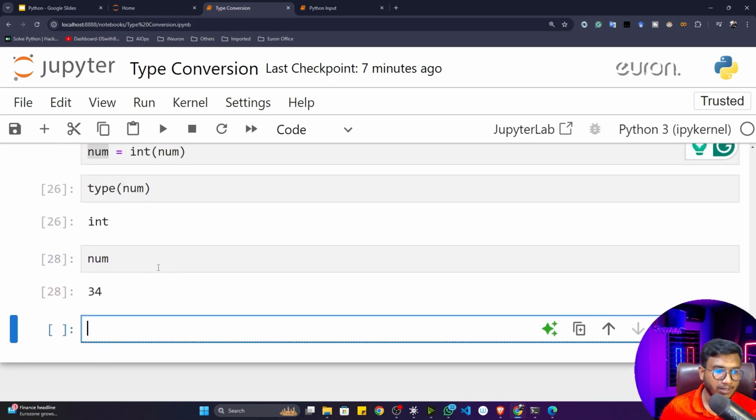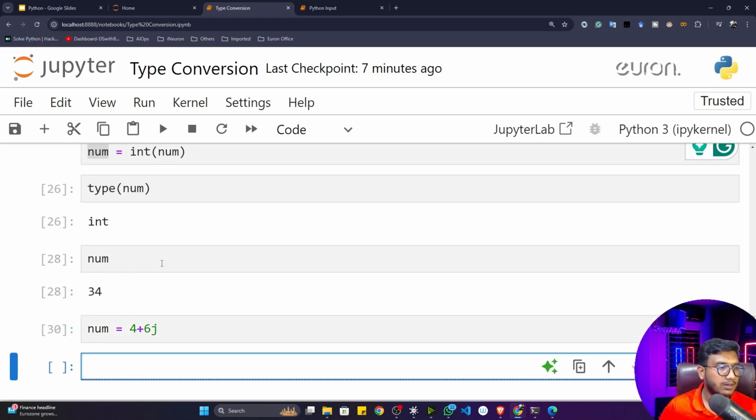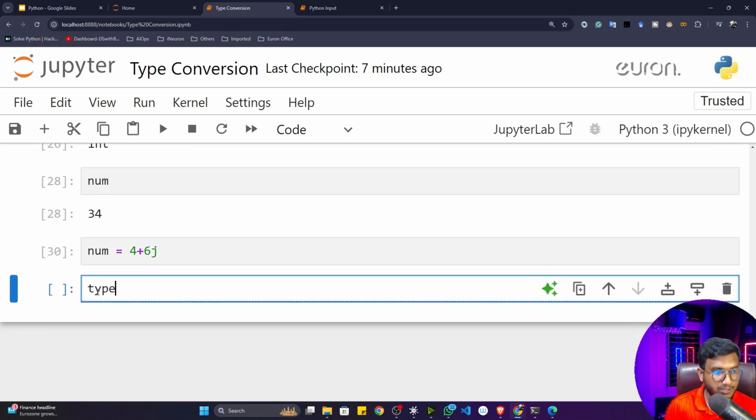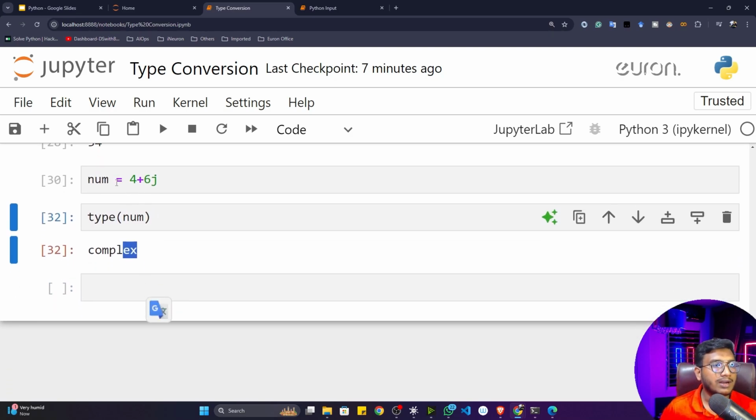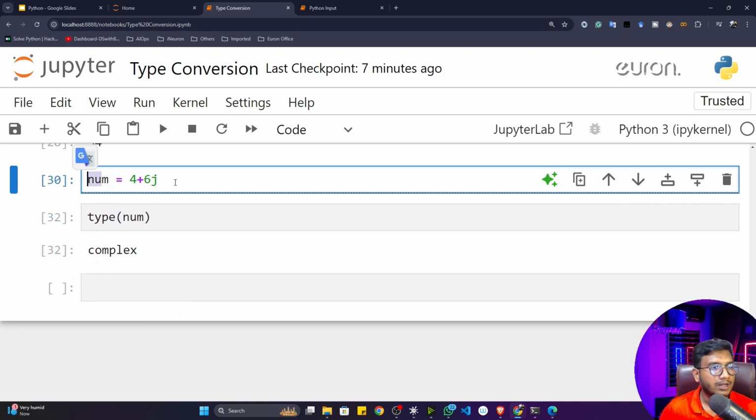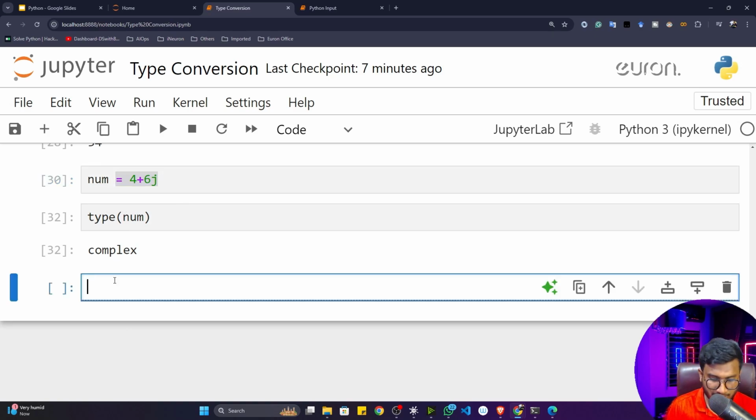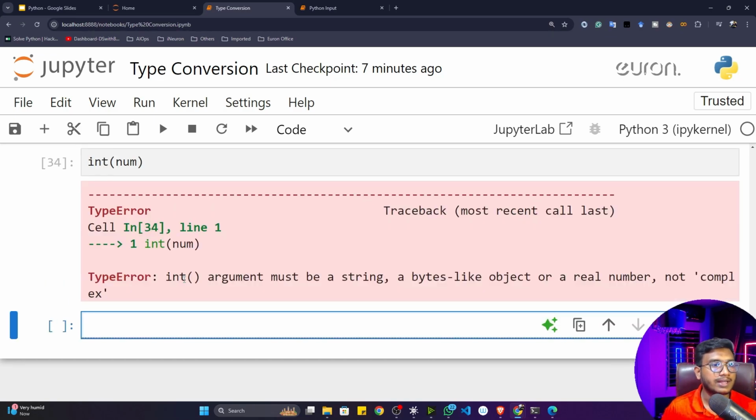Whenever you are working with complex data, let's say I take one complex number, 4 plus 6j. Let's say this is my complex data. If I show you the type of this data, it's a complex type. Now let's say I want to convert this complex data to an integer. So what will happen? I'll call the integer function and pass this number inside. Now if I hit enter, you'll see that it gives me one error.